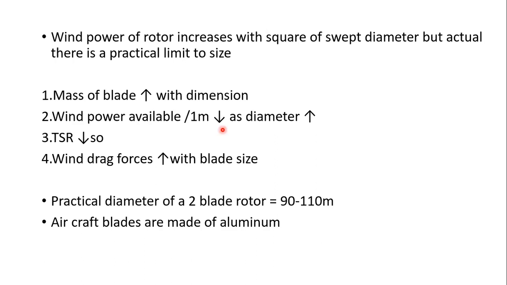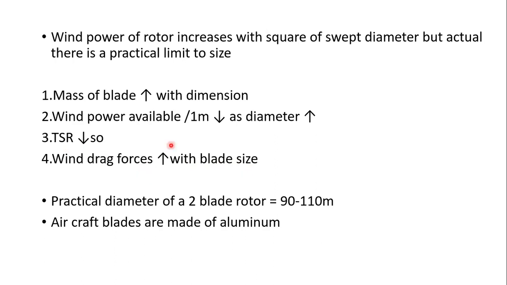So this results in the tip speed ratio decreasing correspondingly. As the wind power available per unit mass decreases with the increase in the dimensions of the rotor, the tip speed ratio will be decreasing. Furthermore, if the tip speed ratio decreases, wind drag forces generally increase with the blade size. So as the blade size increases, wind drag forces also increase.